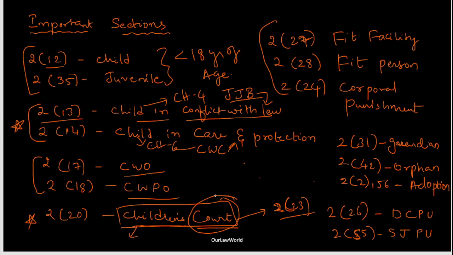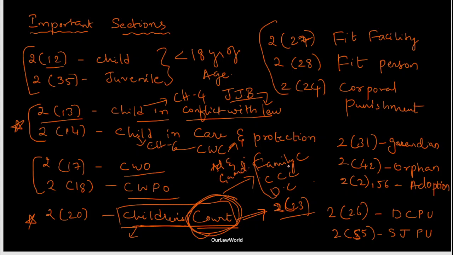The next one is that this act defines court in a separate section, which is Section 2 subclause 23. The court in this act involves the family court, city civil court, and district court. These three courts deal with matters related to adoption and guardianship, so they have the jurisdiction. So remember, 2(20) is children's court and 2(23) defines the term only court, and this court involves all three courts.